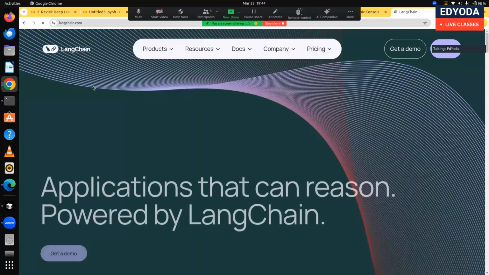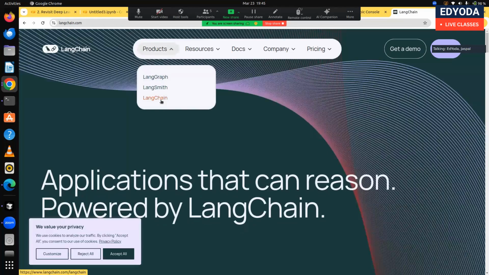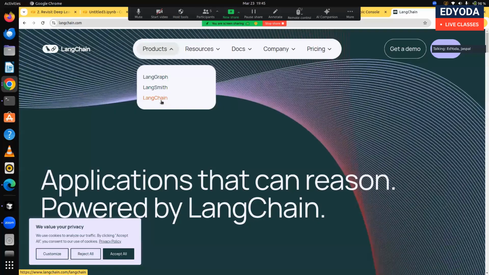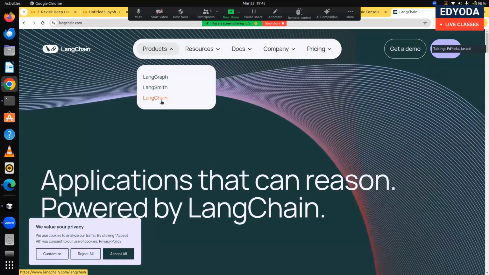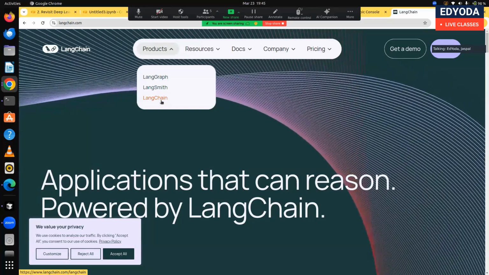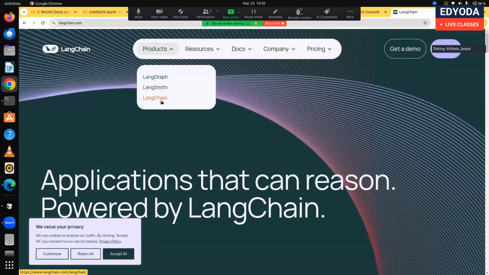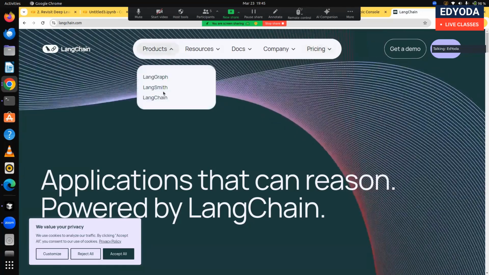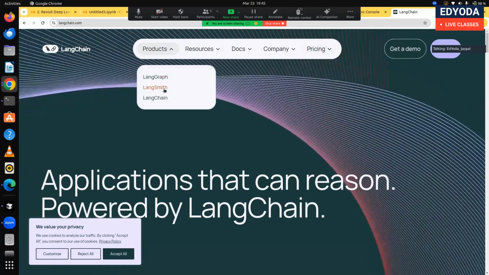And sir, they are asking for money. Developer free for one user, 5K traces per month. By default, everyone in the world will ask you for money. Yes, sir. Okay. Definitely. But we can use it free, so don't worry about that. So see, when they talk about Langsmith, you have Langgraph, like for AI agents.